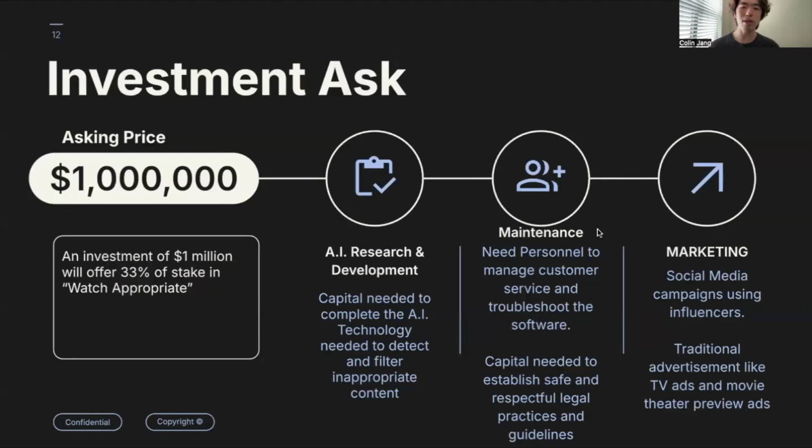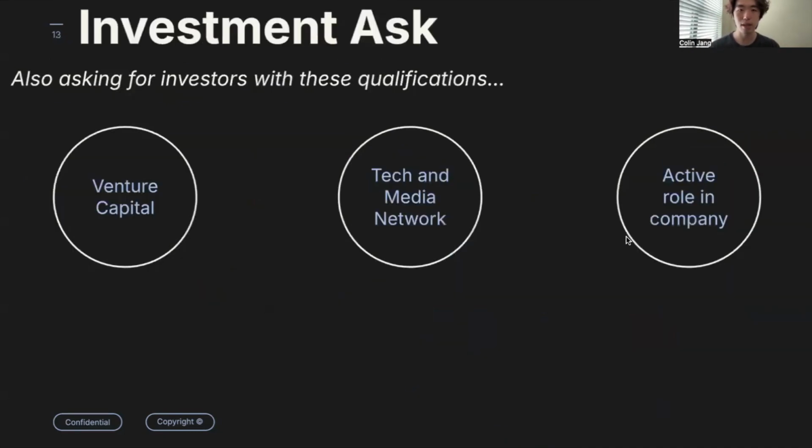So our company is asking you sharks for $1 million for a 33% stake in our company. We're going to be using this money for AI research and development to complete our software, and for maintenance to hire more people to manage customer service and troubleshoot the software, and also some legal teams to establish safe and respectful legal practices and guidelines. Also, we're going to do some marketing with your money, traditional advertisements and social media campaigns.